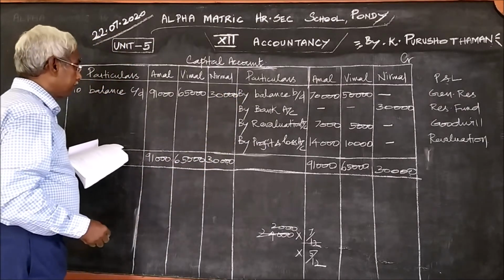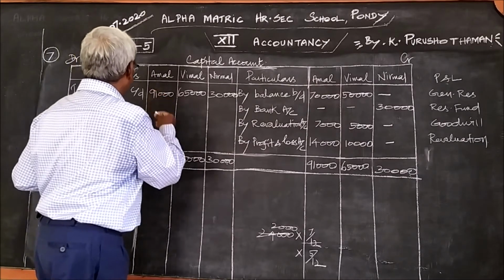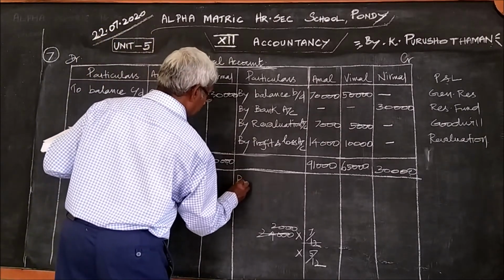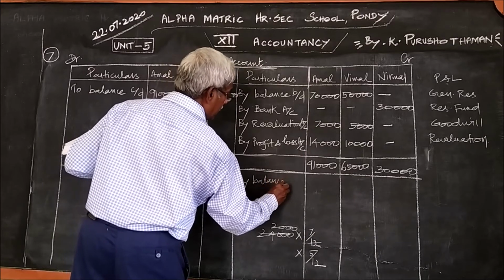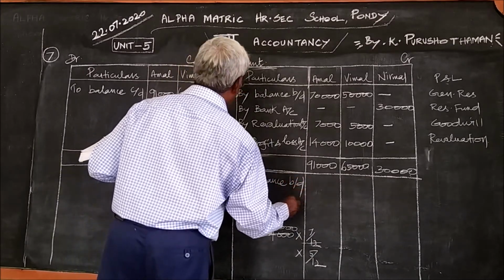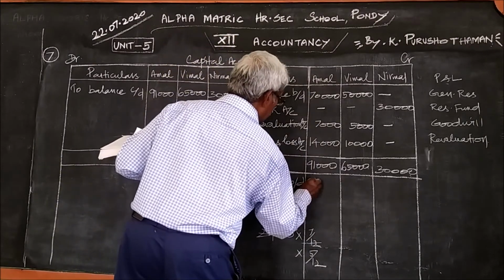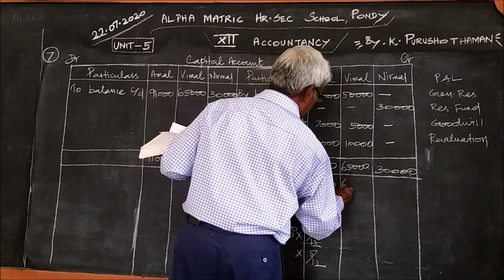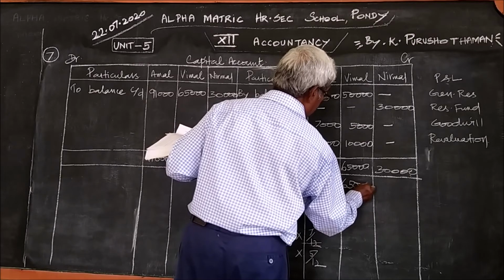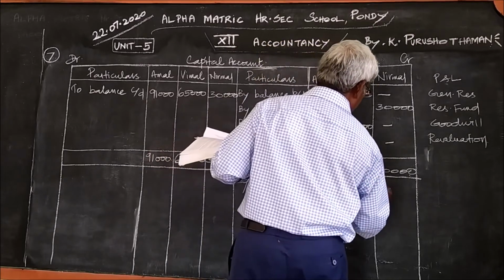This side carried down, therefore by balance brought down: 91,000, 65,000, 30,000.